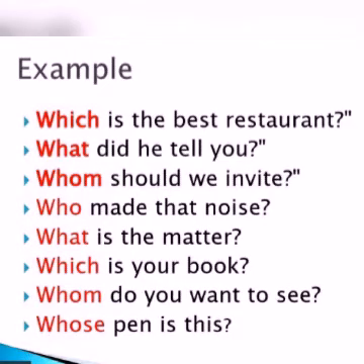For example, which is the best restaurant? What did he tell you? Whom should we invite? Who made that noise? What is the matter? Which is your book? Whom do you want to see? Whose pen is this? Okay, all the red colored words are interrogative pronouns.